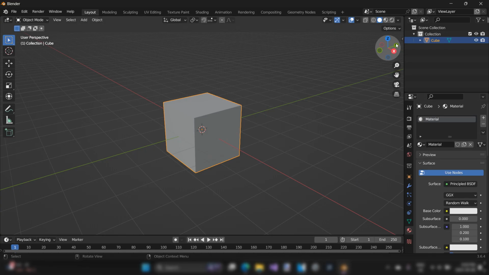The material tab right here, we can change our viewport so that we can see the material. I'm fine with this. I don't want to change anything because I'm going to do something completely different to get this desired effect, to show you something really cool with these materials. So instead of creating materials myself, because I'm not a graphic artist and I don't know all the intricacies that go into that, I like to use other people's materials because other people's materials are going to be a lot better than mine, at least with my given skill set.